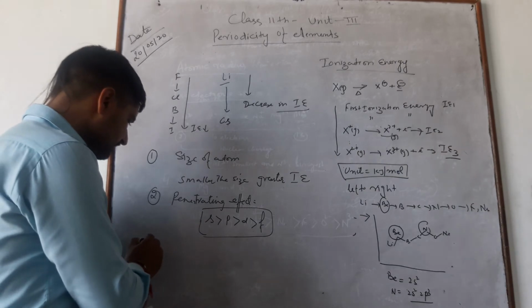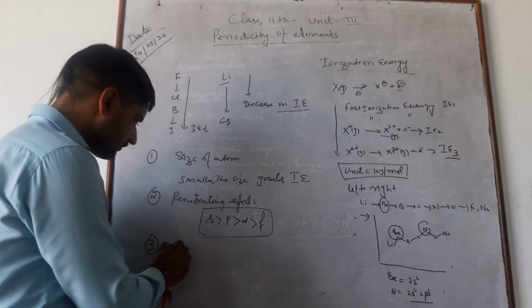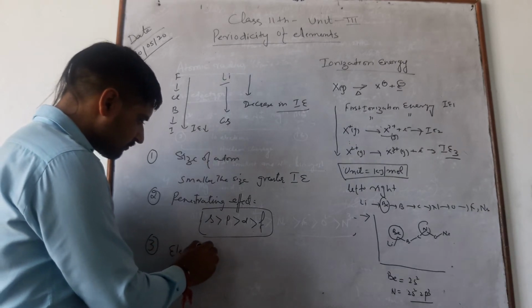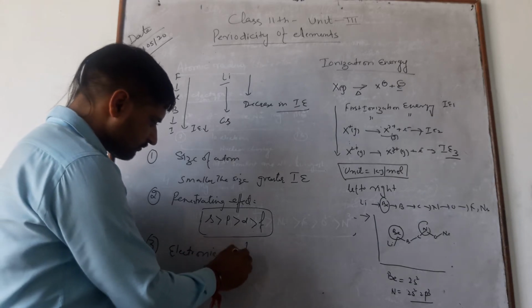Another one is electronic configuration.